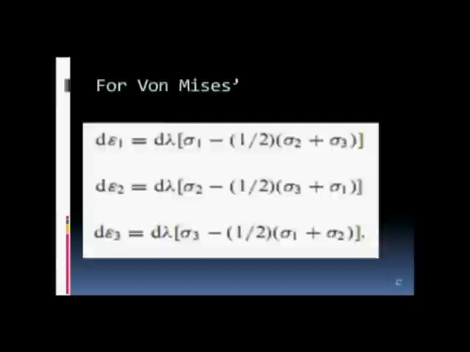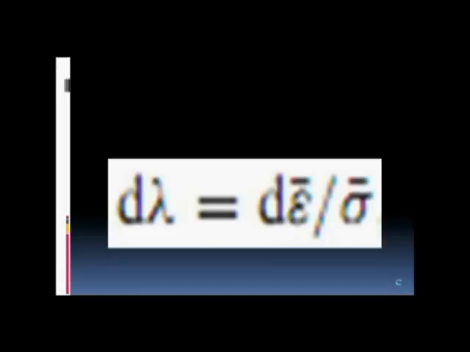For the von Mises, d epsilon 1 equals d lambda into sigma 1 minus half of braces sigma 2 plus sigma 3. Similarly, d epsilon 2 and d epsilon 3, where d lambda equals d epsilon effective strain upon effective stress, which varies with position on the sigma epsilon curve. However, the ratio d epsilon 1, d epsilon 2, d epsilon 3 remains constant.